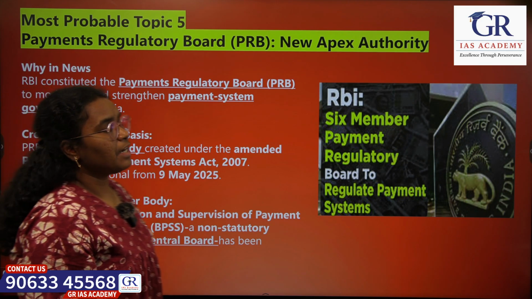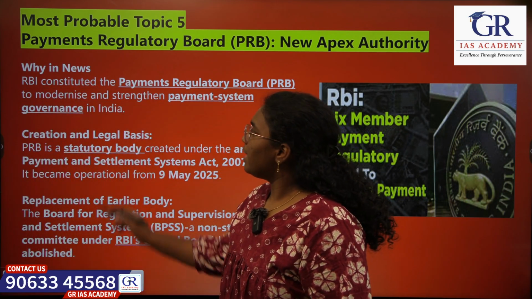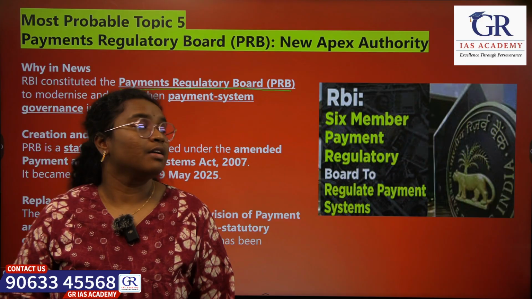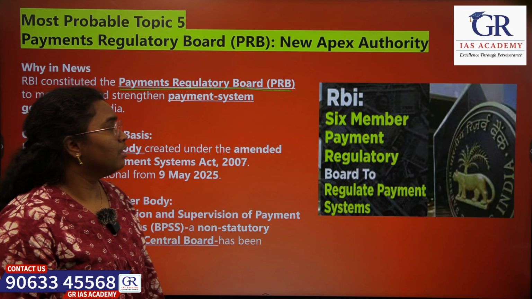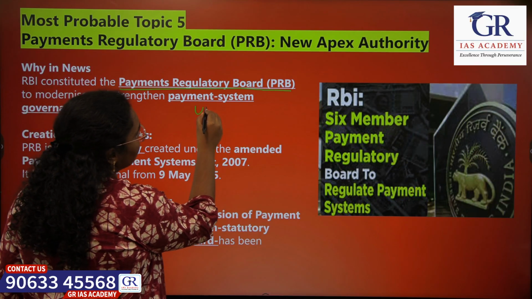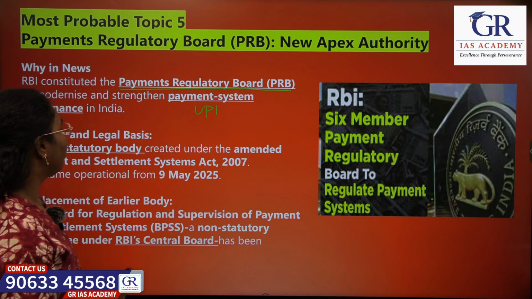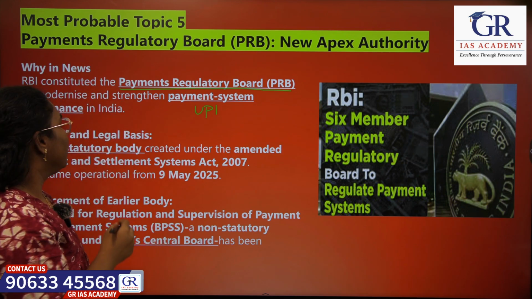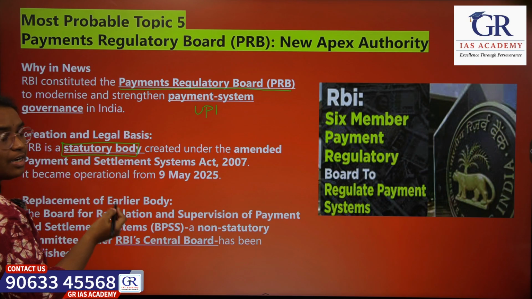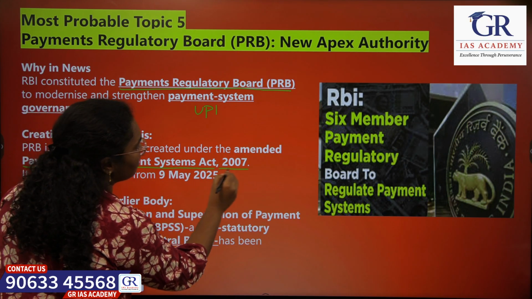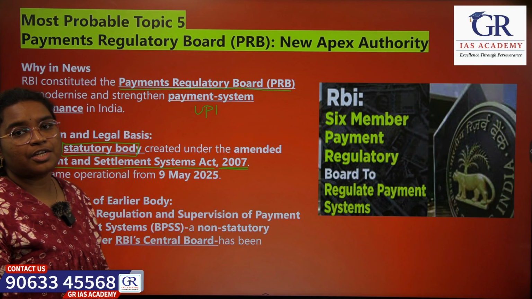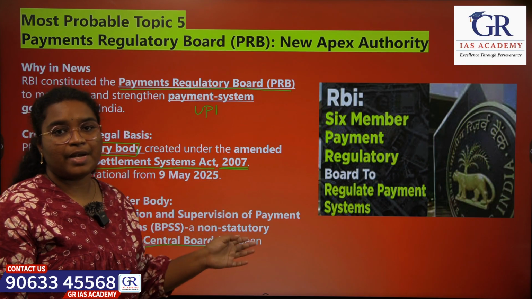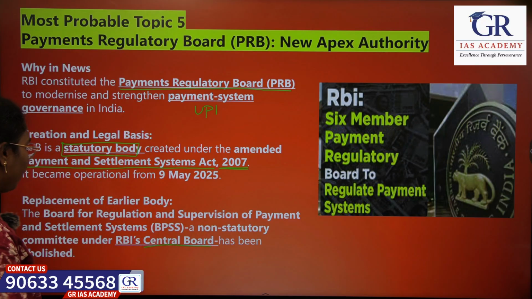Next topic is Payments Regulatory Board, a new apex authority. RBI has constituted Payments Regulatory Board, PRB, that is to modernize and strengthen the payment system related governance in India. So various types of payment systems include UPI, digital wallets, etc. So if we see few more details of PRB, that is the Payments Regulatory Board, it is a statutory body established under Payment and Settlement Systems Act 2007. Previously, a non-statutory body under RBI's Central Board used to monitor the payment systems. Now a separate statutory body is established for this purpose.